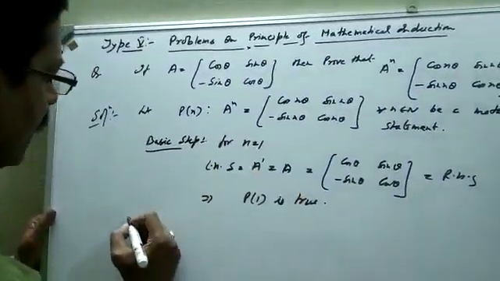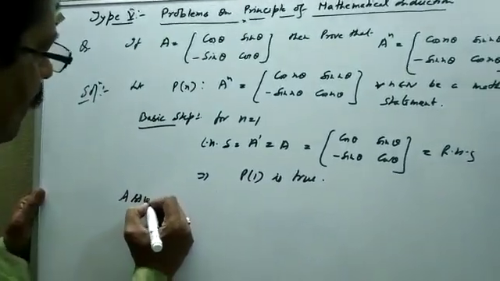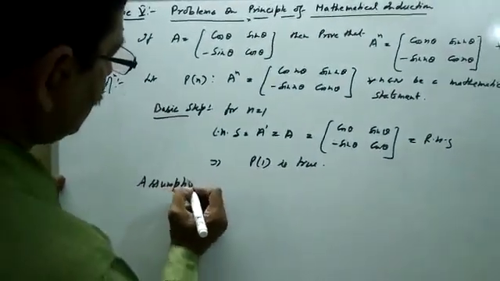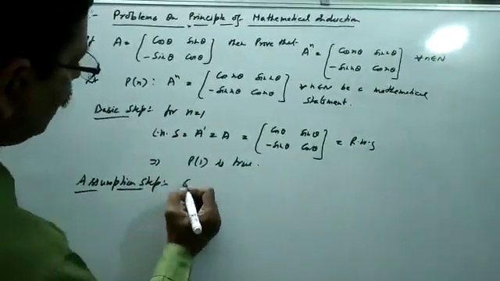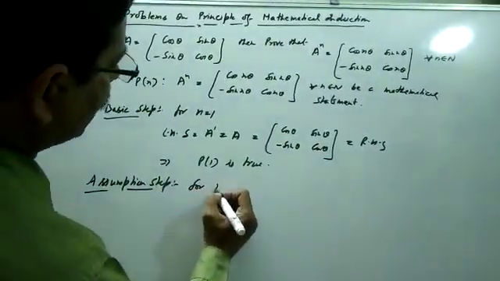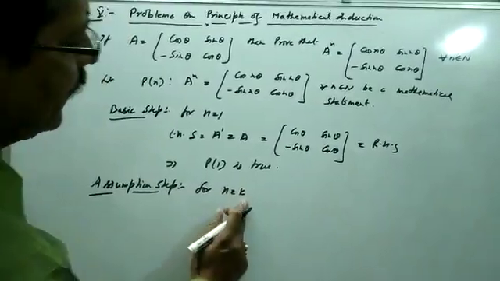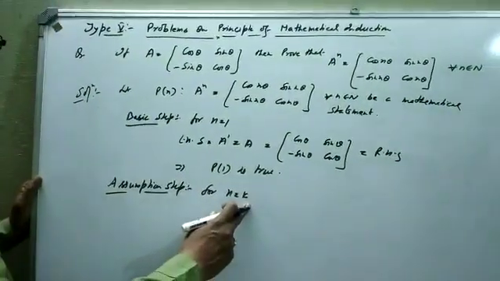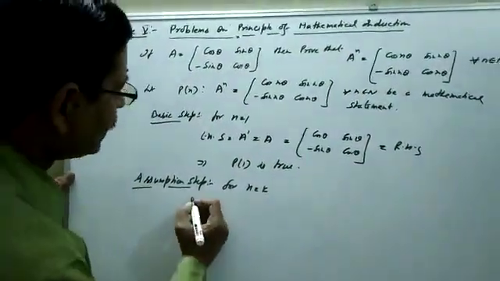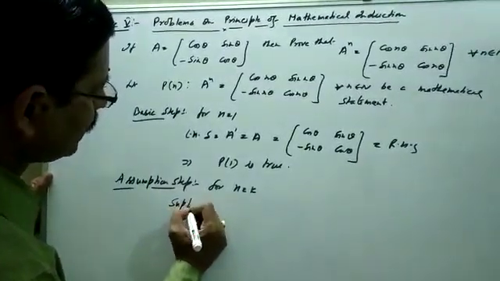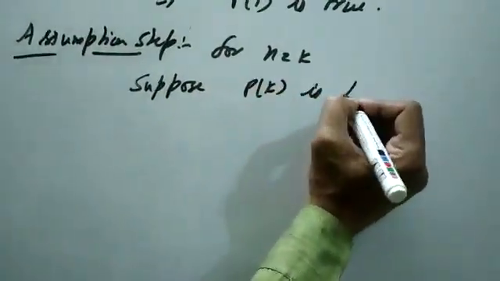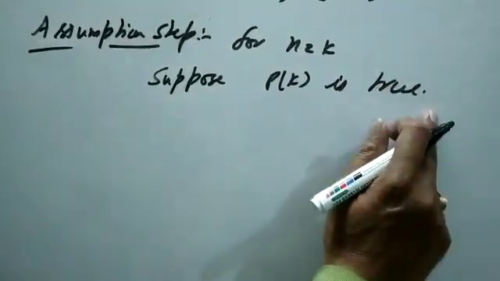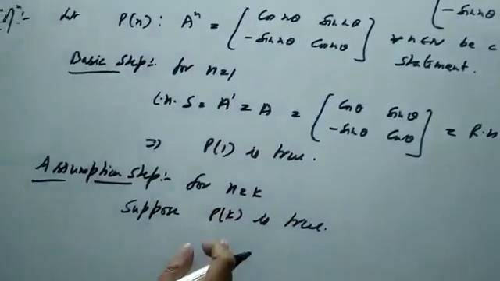Okay, the assumption step. Assumption step is meant for n is equal to k, where k is any arbitrarily chosen natural number. Let us suppose Pk is true. Suppose Pk is true, that means how can you get the Pk?